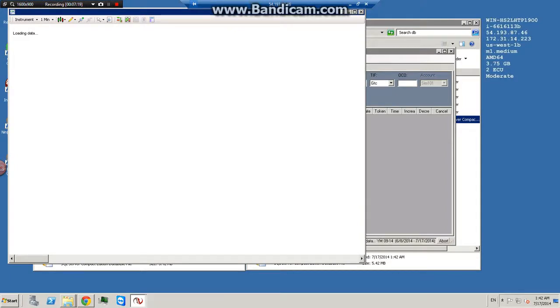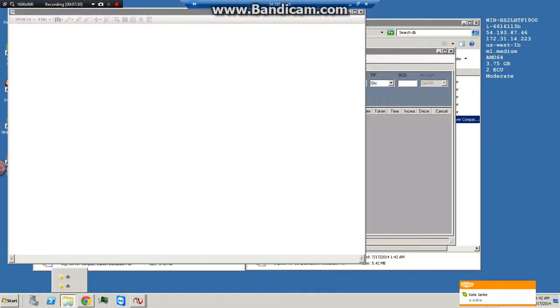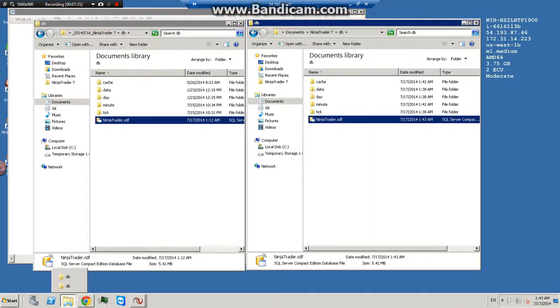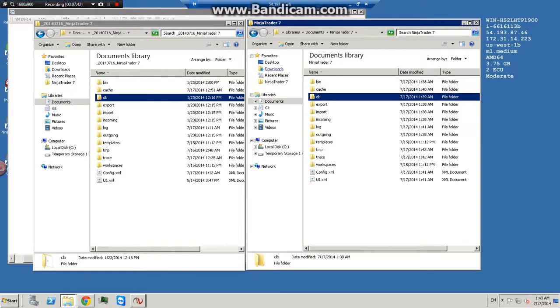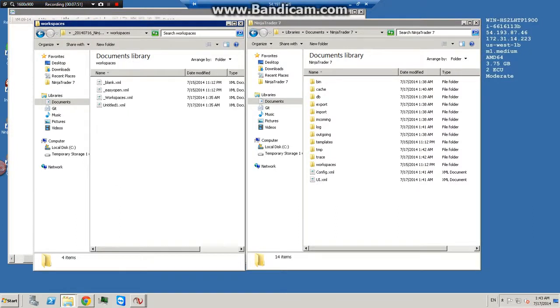The last thing that you want to do now is restore all of your custom chart templates and workspaces. Luckily, that's nice and easy to do as well. So we can leave NinjaTrader running while we're doing this. We just go back to the basic NinjaTrader folder on each side. So this is your old one with all of your saved custom stuff, and on the right is your new one. So on the left we go to Workspaces, and I don't have any, but